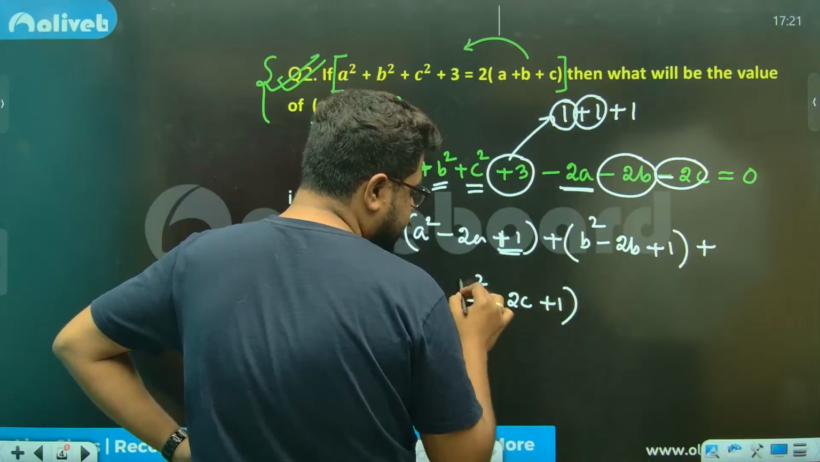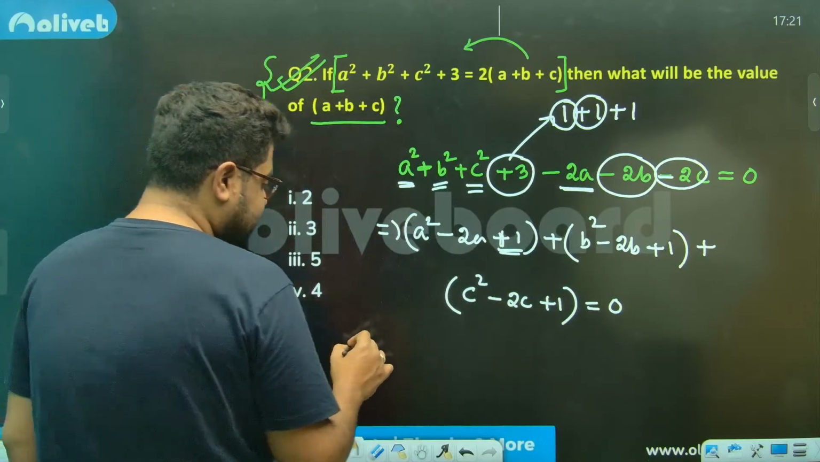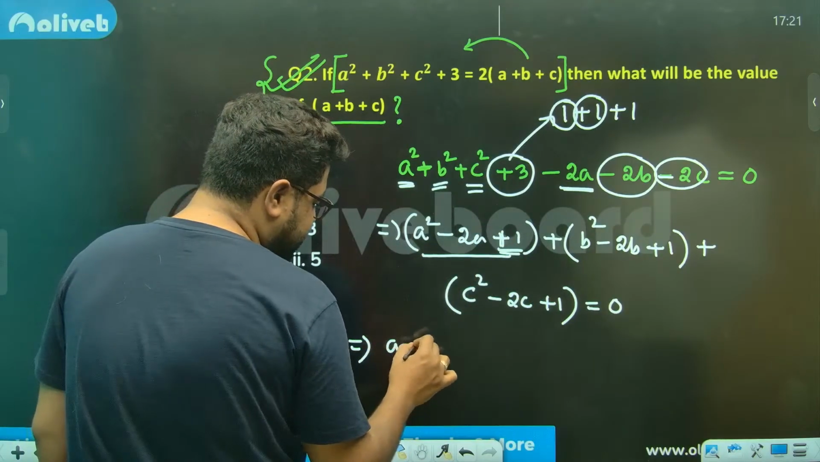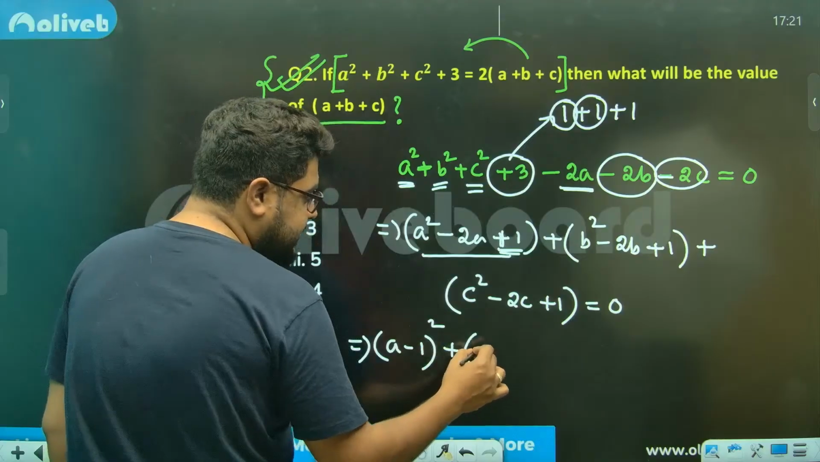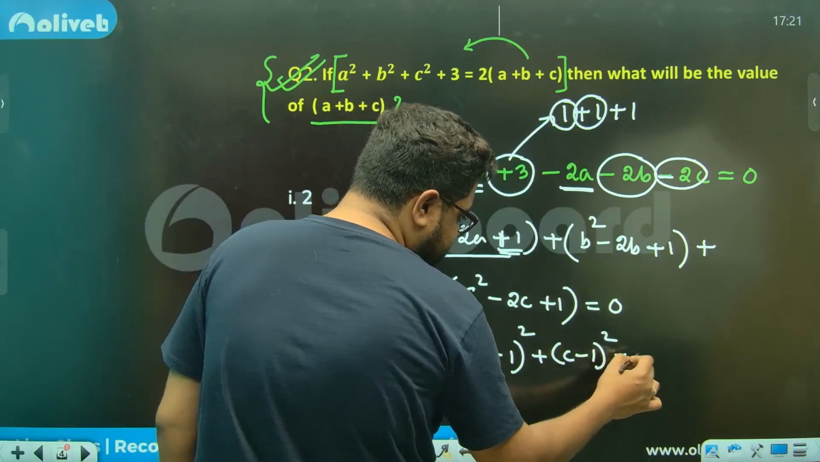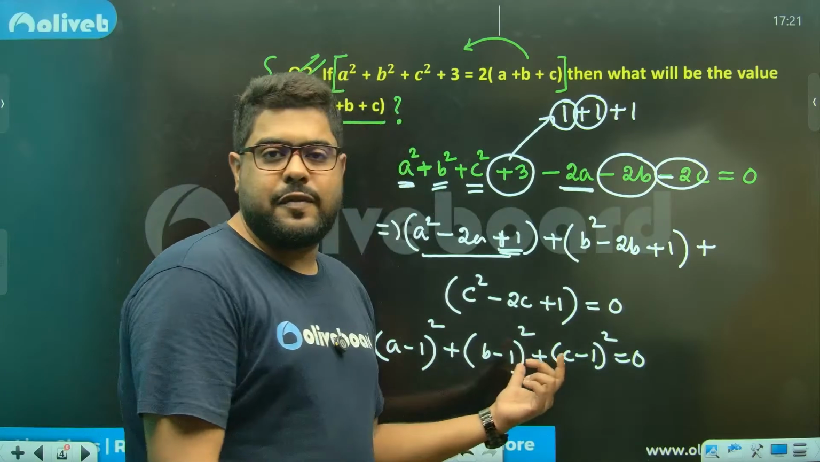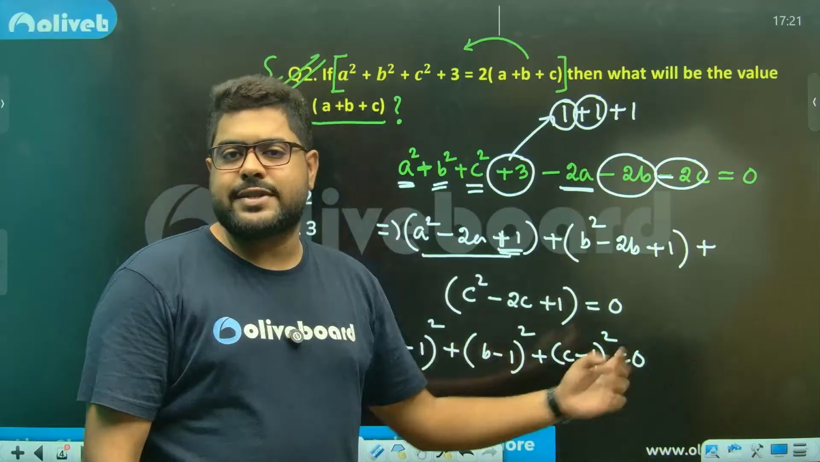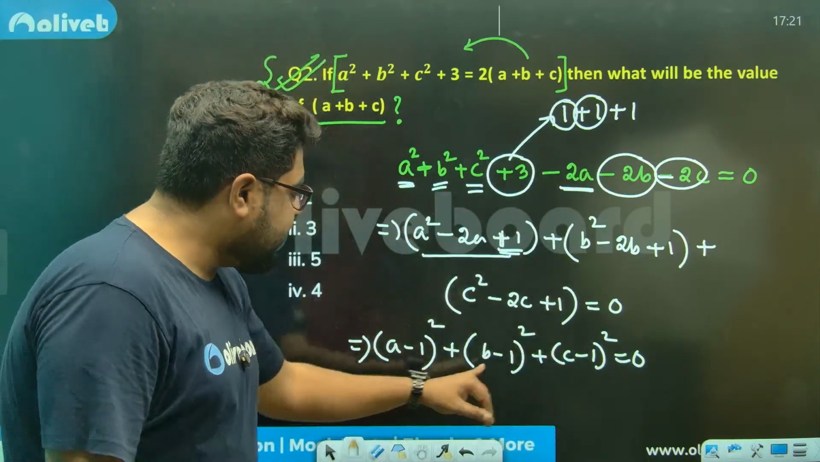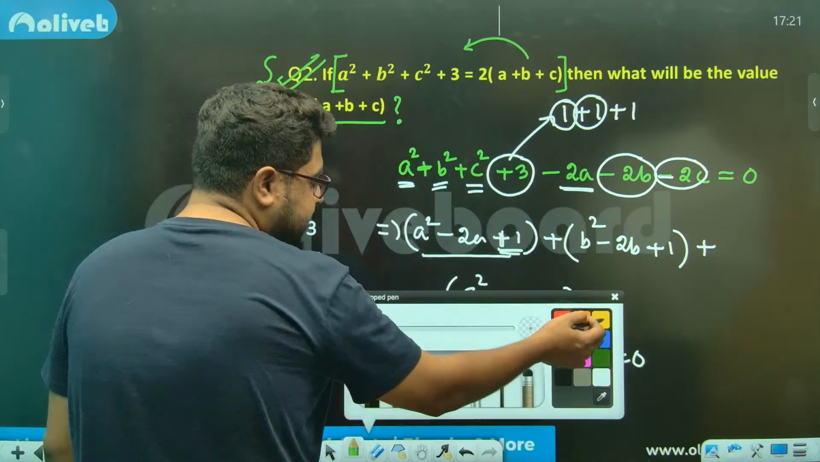Plus 1, sir. That is equal to 0. And once you have done this, you see, a square minus 2ab plus b square. This is (a minus 1) whole square plus (b minus 1) whole square plus (c minus 1) whole square. And remember, at the end of the day, whenever you have a sum of squares equal to 0, the only way this is possible is when each of them individually is 0.